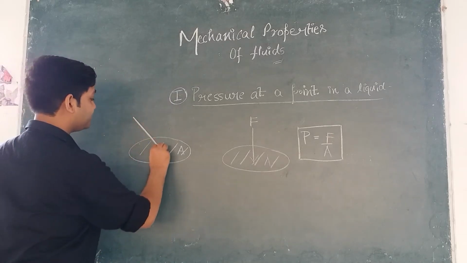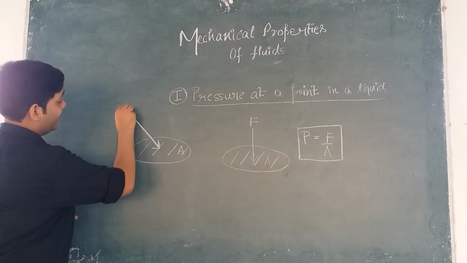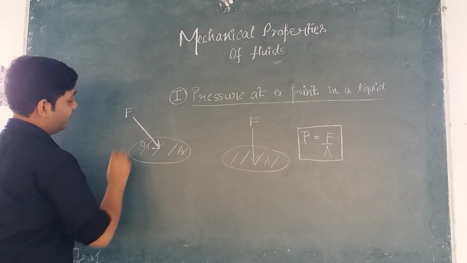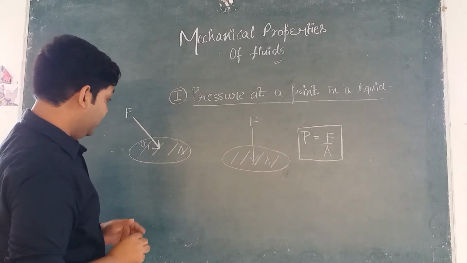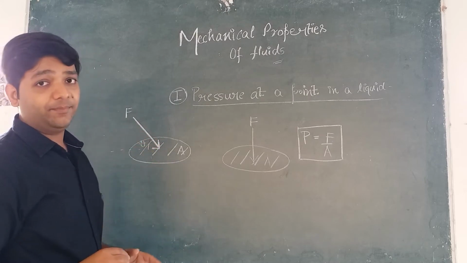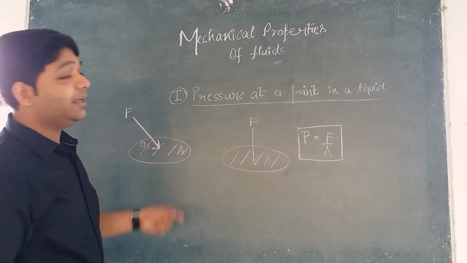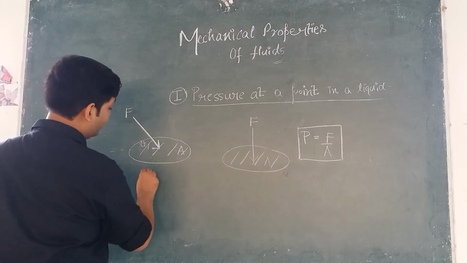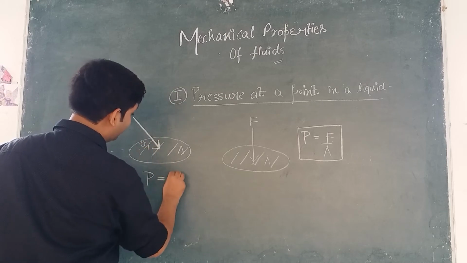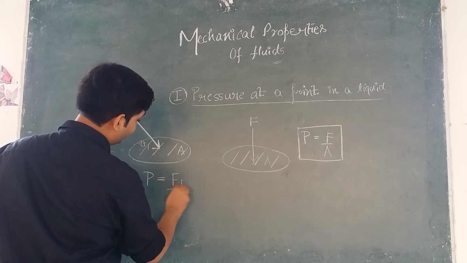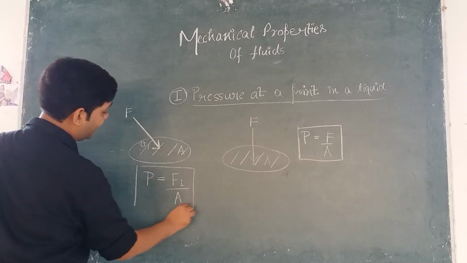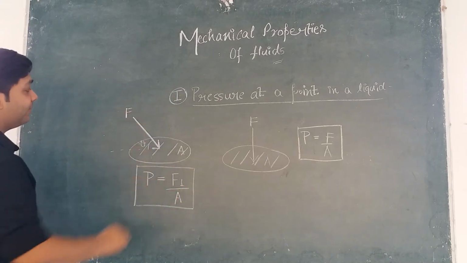So now this time pressure exerted on this area won't be F upon A. Rather it will be equal to the perpendicular component of the force on this area, upon the value of area.